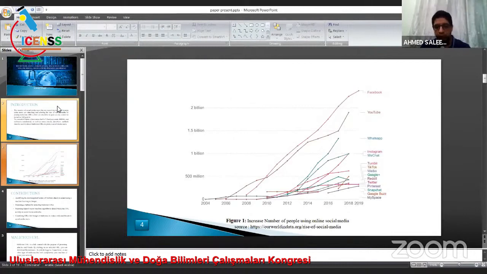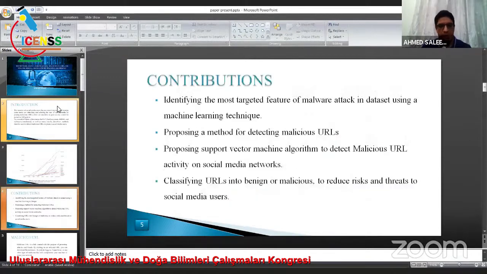Figure 1 presents the increased number of people using online social media. In 2005, the number of social media users was close to 0, and the number increased dramatically in 2007, with Facebook reaching 2 billion.